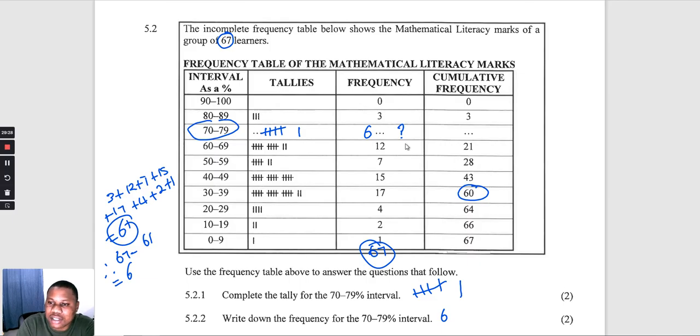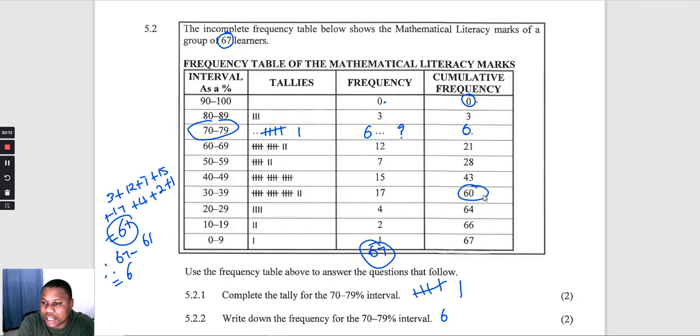Because now how is this table going? It starts here, they say 0. The number that represents this. So we're going to have 0 plus 3, that gives us 3. Then we're going to have 6 plus this, that's going to be 9. So for them to get these numbers, they add the frequencies with the previous cumulative frequency.